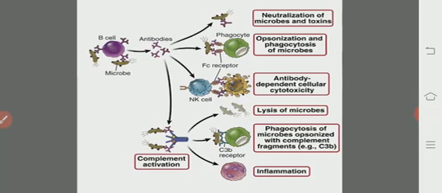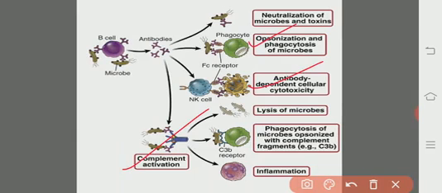Let us see in the form of a chart. Here we will see the opsonization process. Here there is a process of phagocytosis, there is opsonization, and activation of the complement, followed by antibody dependent cell mediated cytotoxicity, ADCC. Then neutralization of the microbes and toxins, lysis of microbes, phagocytosis of the microbes opsonized with the complement fragments, and finally inflammation also.